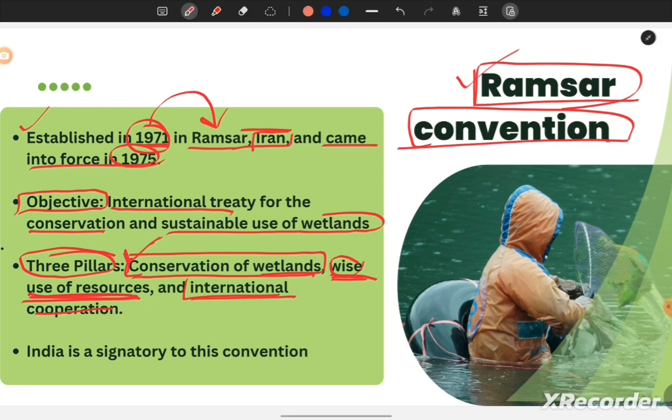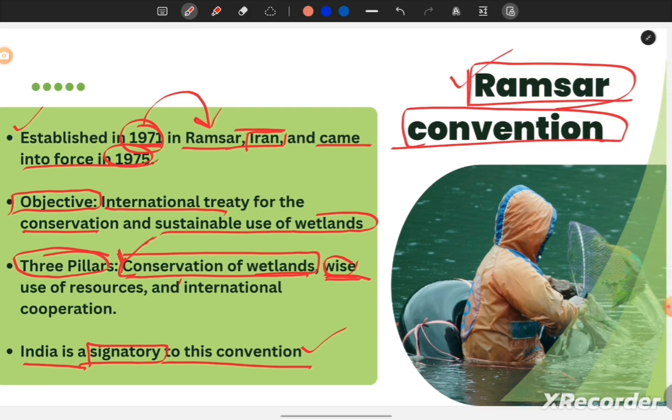Next, the third pillar is international cooperation. For this conservation, we need to cooperate, we need to come together. All the countries around the world need to come together to conserve our natural resources. The next is that India is a signatory to this convention. So India is a party to this convention, and we have many beautiful Ramsar sites which need conservation, and the government is trying its best to conserve them.